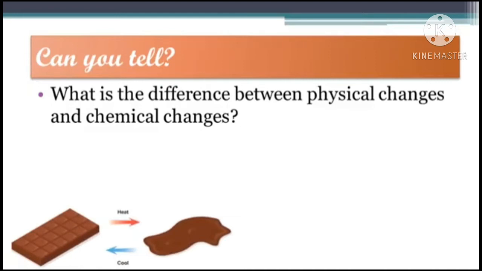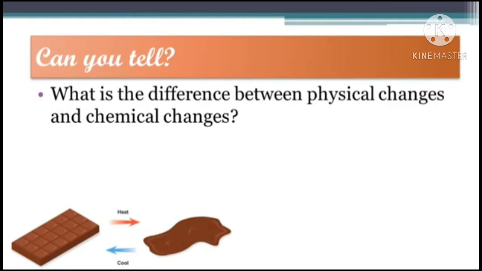First, you can see the picture on the screen that chocolate is melting and being converted into liquid form. This is an example of physical change. Physical change refers to a change where new substances do not form, and it is a reversible change. That means we can easily recover the original substance. The solid chocolate is converted into liquid, and again the liquid, after freezing, is converted into solid.